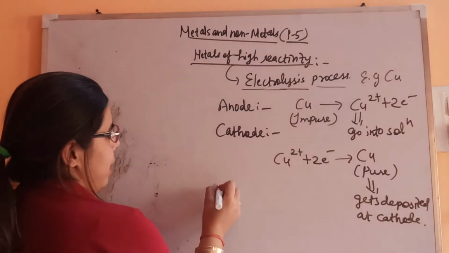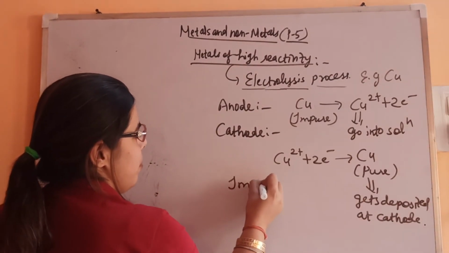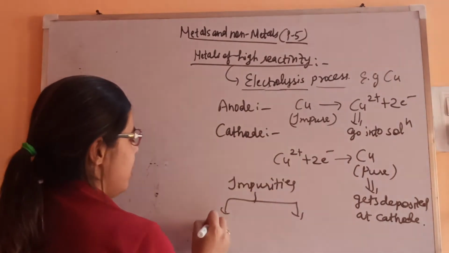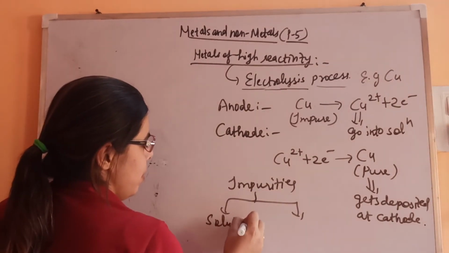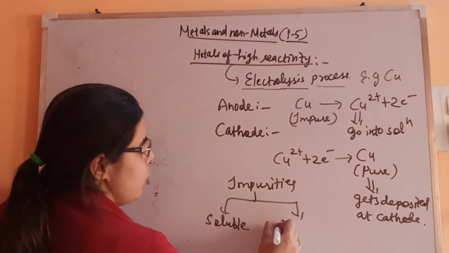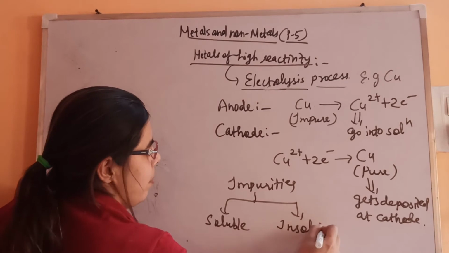And what about the impurities? Two types of impurities are there. One is the soluble one, because what is the process of refining? That we have to remove the impurities, and the insoluble one. So two types are there.